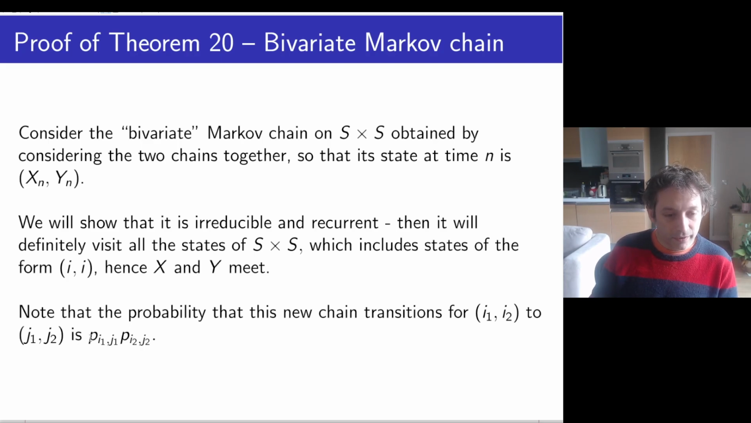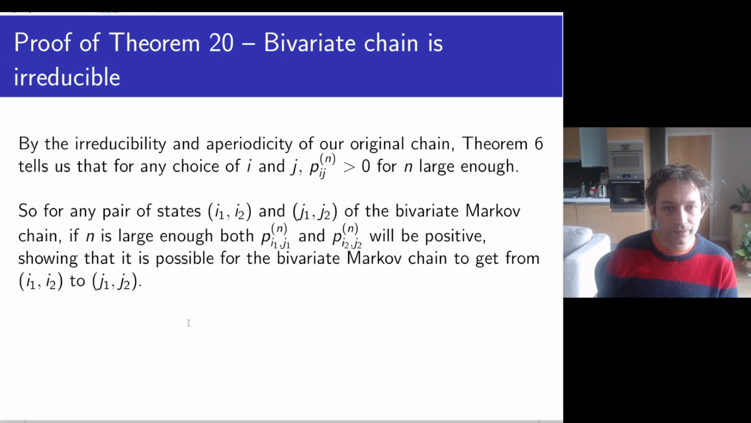And knowing that, we can actually do most of what we want. So let's first look at the fact that we're irreducible. Since the original Markov chain is irreducible and aperiodic, Theorem 6 tells us something interesting. Theorem 6, or a variant of it, was telling us that for all n large enough, P_ii^n is positive, so the probability of returning is positive.